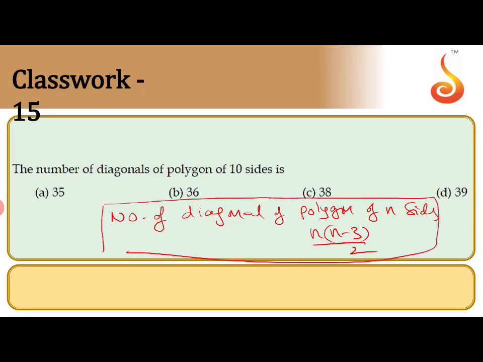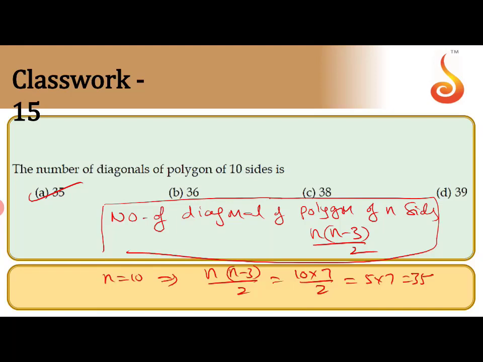Here how many sides are there? 10 sides, n equals 10. So the number of diagonals is n into n minus 3, divided by 2. So 10 into 10 minus 3, which is 7, divided by 2. That means 5 into 7. The answer is 35. I hope this is clear.